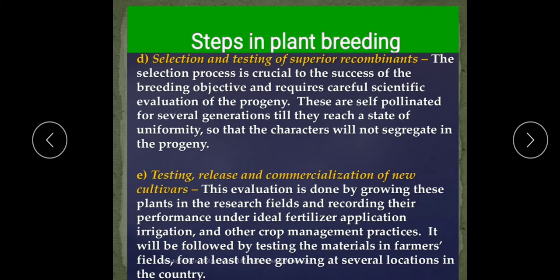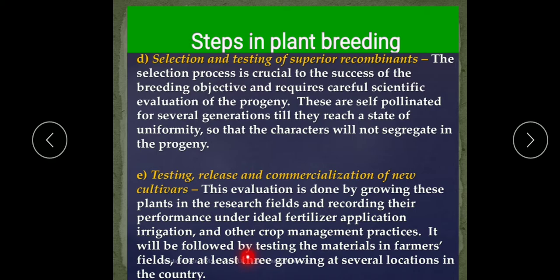It is however recognized as an improved variety on the basis of evaluation by an expert committee of the region, popularly known as Variety Release Committee. So in India, ICAR, Indian Council of Agricultural Research, New Delhi, carries out this work. So this testing is done first to see the performance of this crop under all these conditions. Now it will be followed by testing the materials in the farmer fields also.